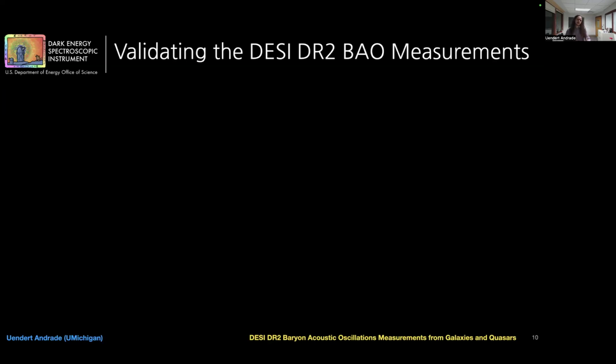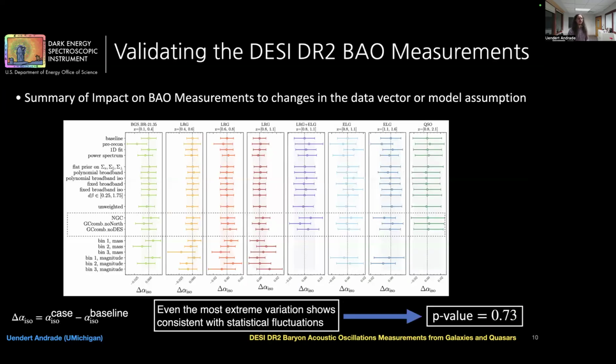Since we are limited on time, I will show you a summary plot showing the results for all our tests. As a reference, the gray dashed line highlights the regional split tests we just discussed, and we see that across all cases, parameter shifts are small and well within the expected statistical uncertainty. And that's true even for the most extreme cases.